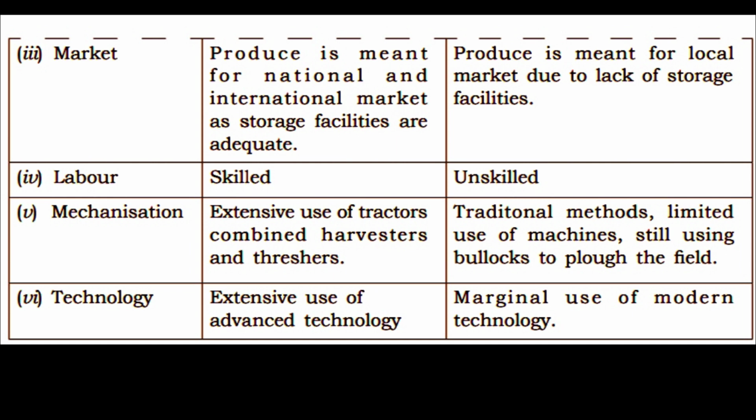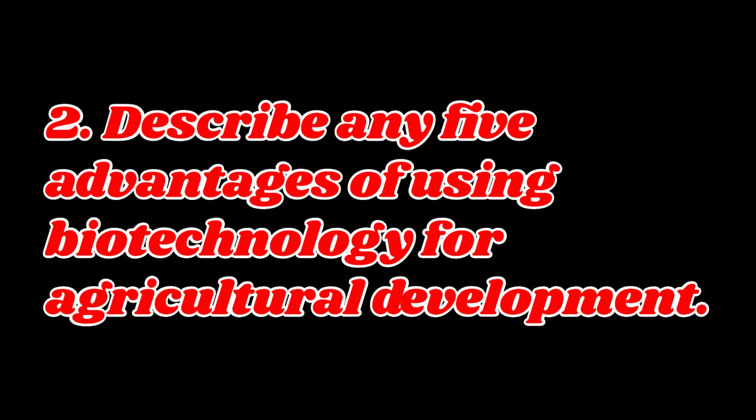6. Technology: in USA, extensive use of advanced technology. But in India, marginal use of modern technology. 2. Describe any 5 advantages of using biotechnology for agricultural development.